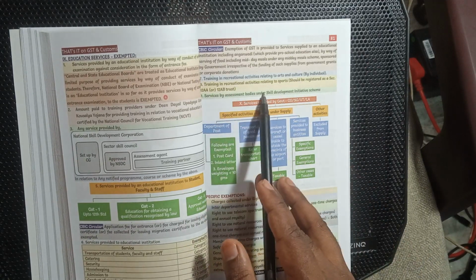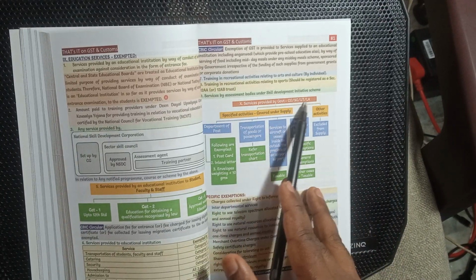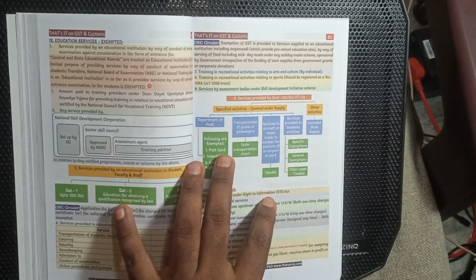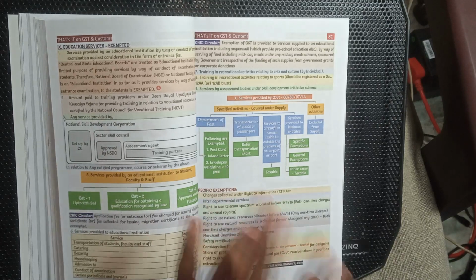Service by assessment bodies under skill development institution. A service provided by the central government, state government, UT and local authority. Service provided by Department of Post is exempted. The following are exempted: postcard, inland letter card, and articles weighing less than 10 grams.